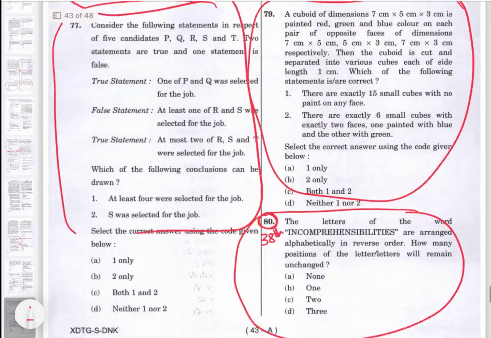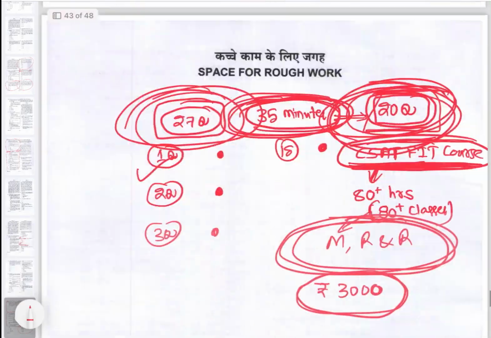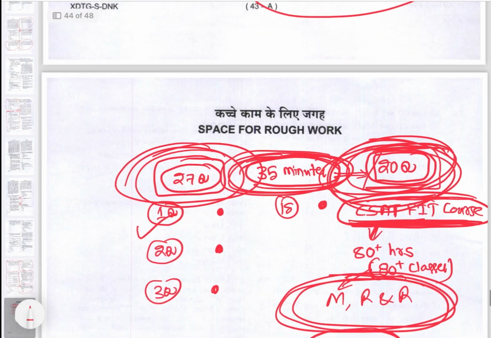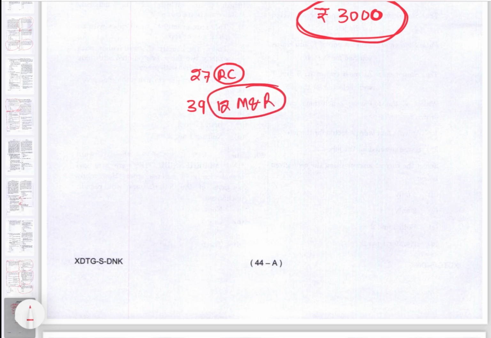So now with 80 questions, 38, sorry, this is the 39th question. So now I am done with 39. So this process, see now what have I done? 27 reading comprehension questions I have done. Then up to 39, that means 12 maths and reasoning questions I have done. 12 easy questions. So these 12 questions, if I take, say, 35 minutes here, I can do it in 25 minutes, okay.